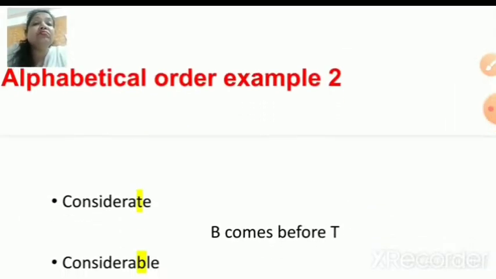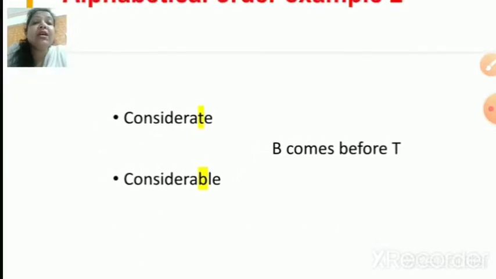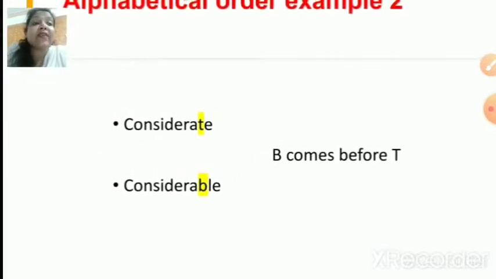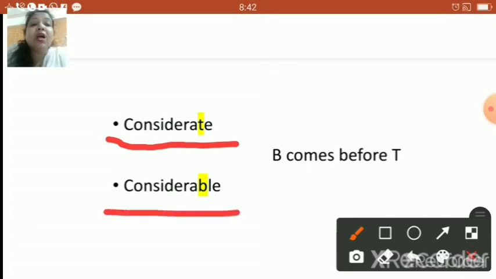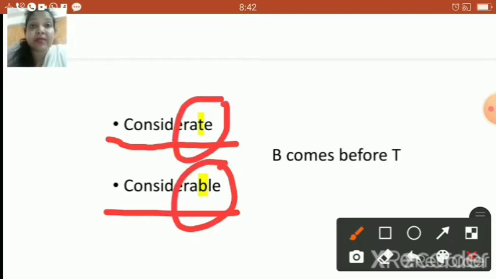Alright, now let us check out this word. Considerate and considerable. Now, listen to me properly, children. The rest of all the alphabets are similar, but here T is appearing and here B appears. Now, T comes first or B comes first, children? Of course, B comes before T.